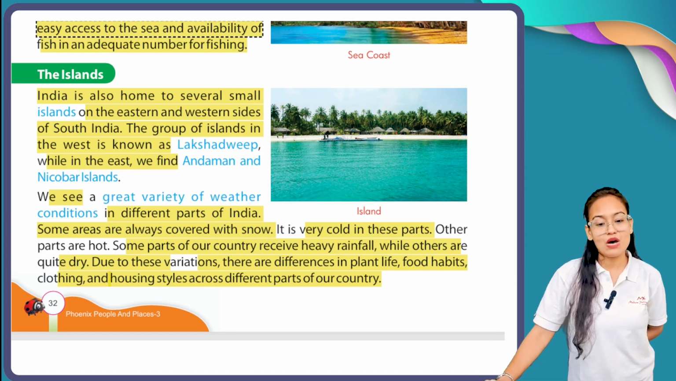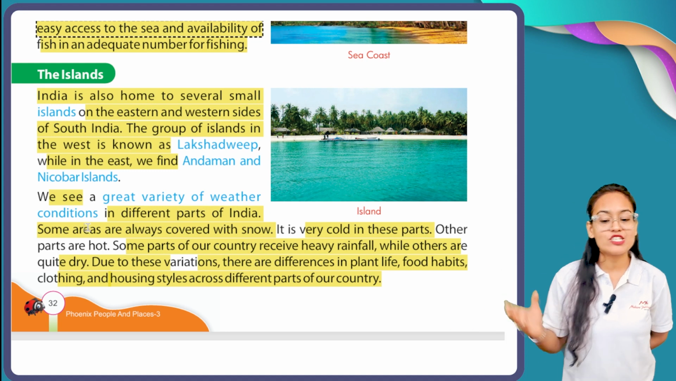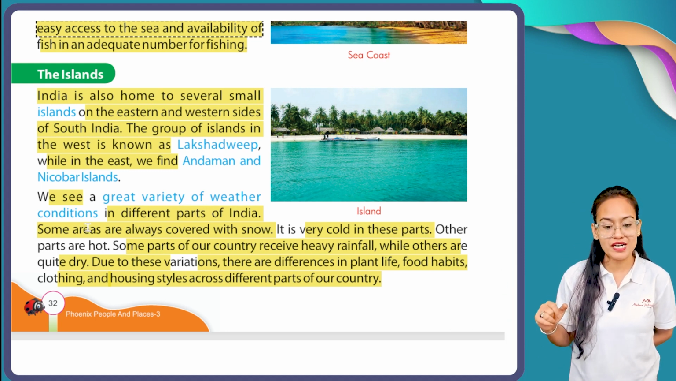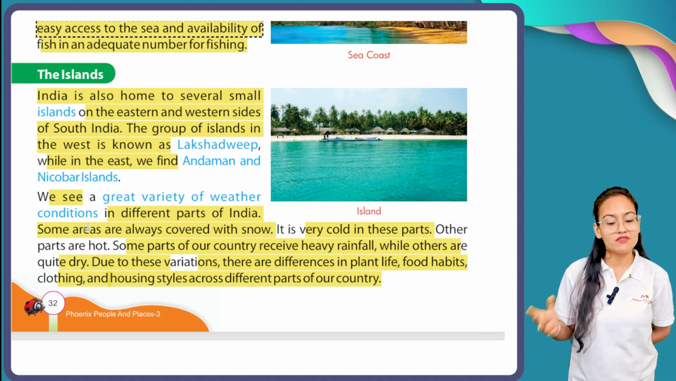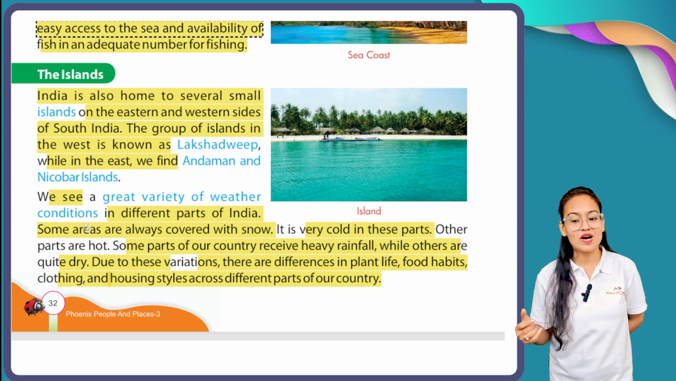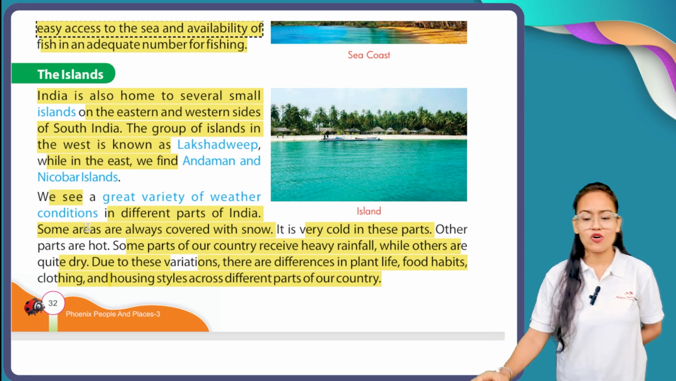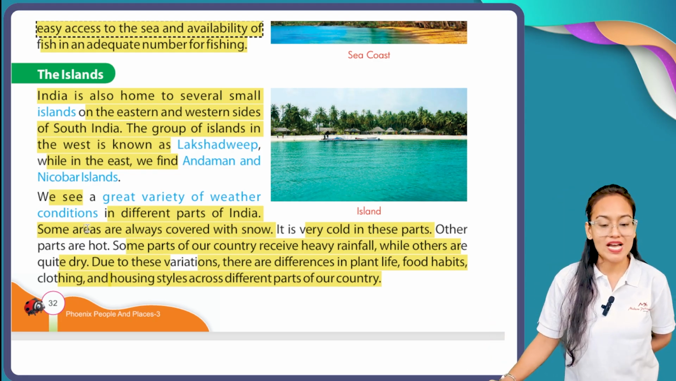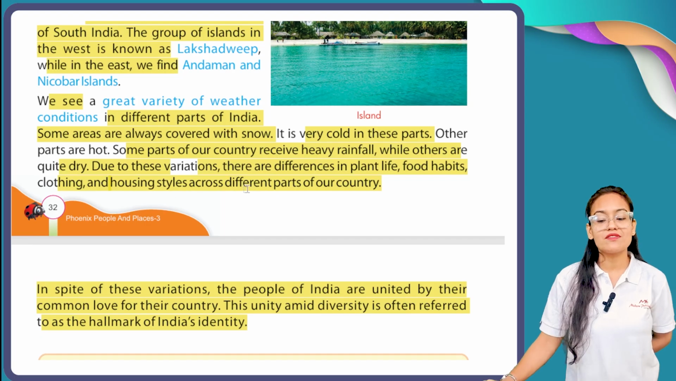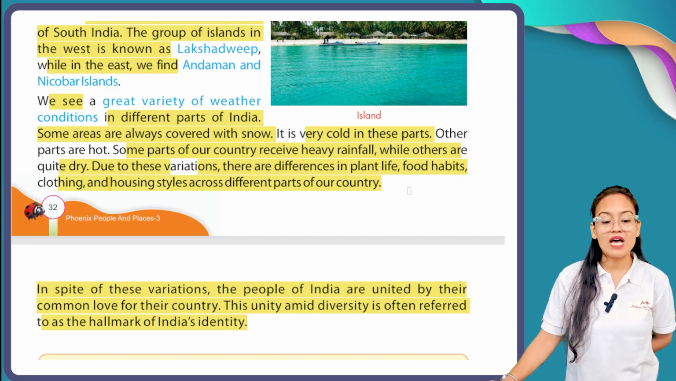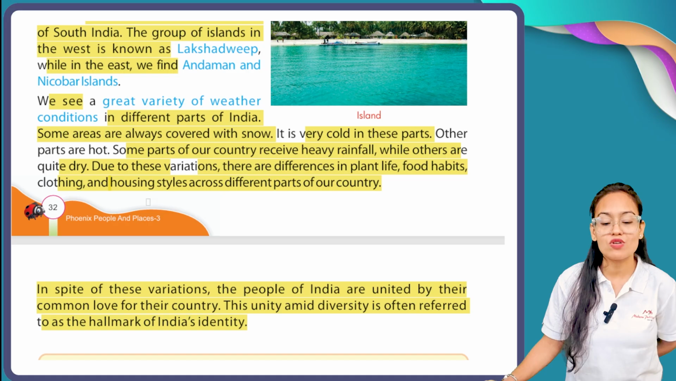My dear students, now see, we see a great variety of weather conditions in different parts of India. Some areas are always covered with snow. It is very cold in these parts. Other parts are hot. Some parts of our country receive heavy rainfall, while others are quite dry. Due to these variations, there are differences in plant life, food habits, clothing, and housing styles across different parts of our country.